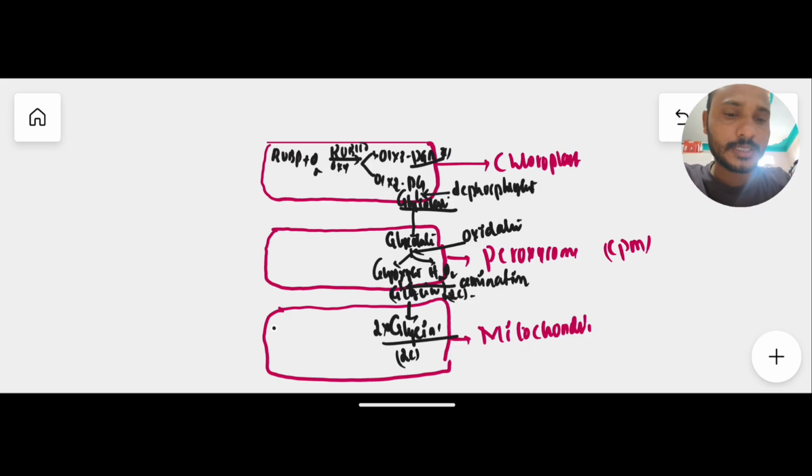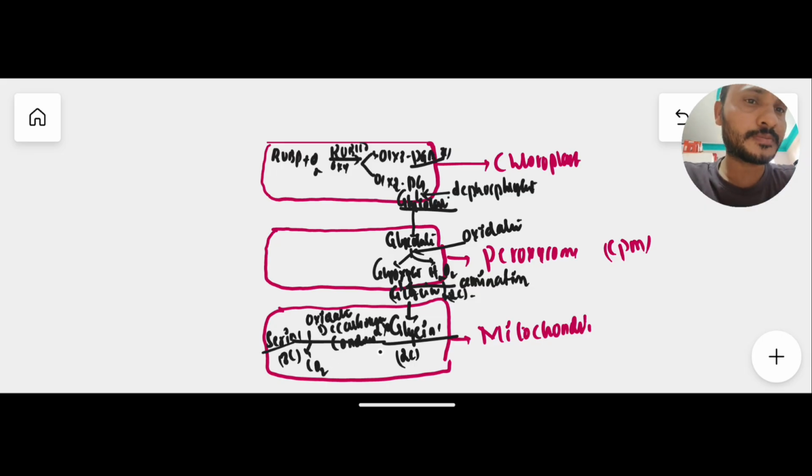So in mitochondria, this glycine will undergo the most important processes: oxidation, decarboxylation and condensation. Here I am writing the oxidation process, the decarboxylation process and also the condensation process. Then the glycine is converted into one molecule of serine, which has 3 carbons, and one more carbon in the form of carbon dioxide. Means there are two important components formed from glycine: one molecule of the 3 carbon compound serine and one molecule of carbon dioxide.